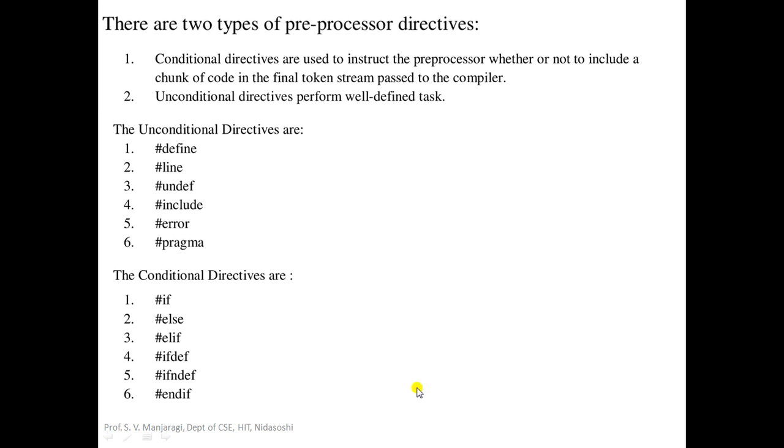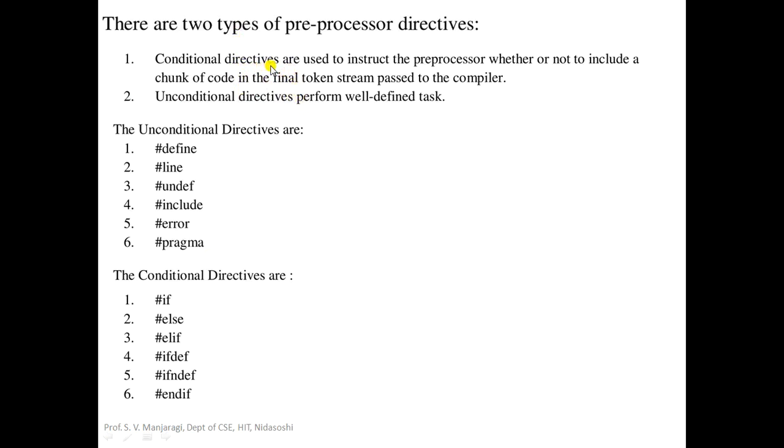Now let us see what are the different types of preprocessor directives. Preprocessor directives are classified into two categories. First one, conditional directives. Second one, unconditional directives. In conditional directives, after checking a certain condition, we include the preprocessing statement.